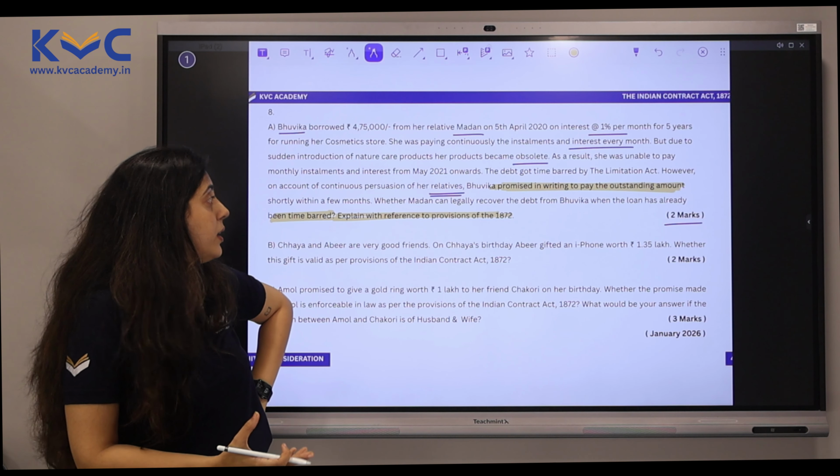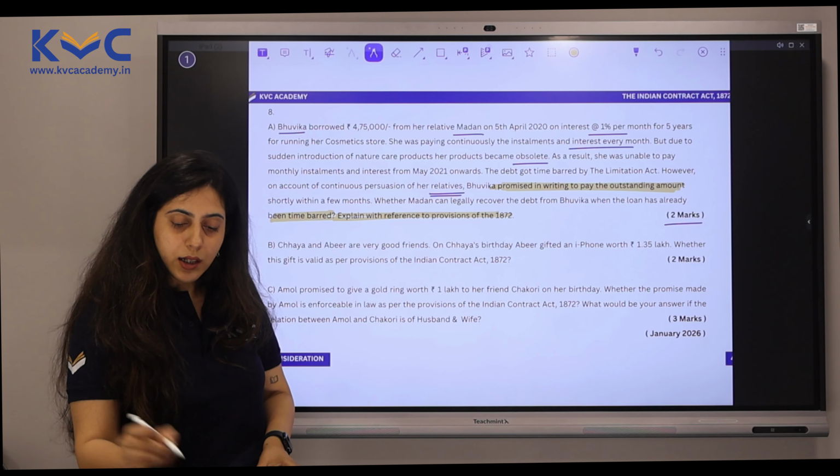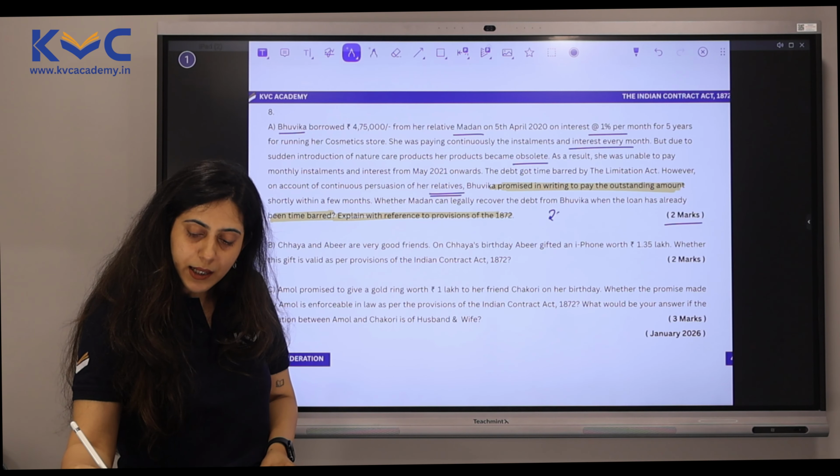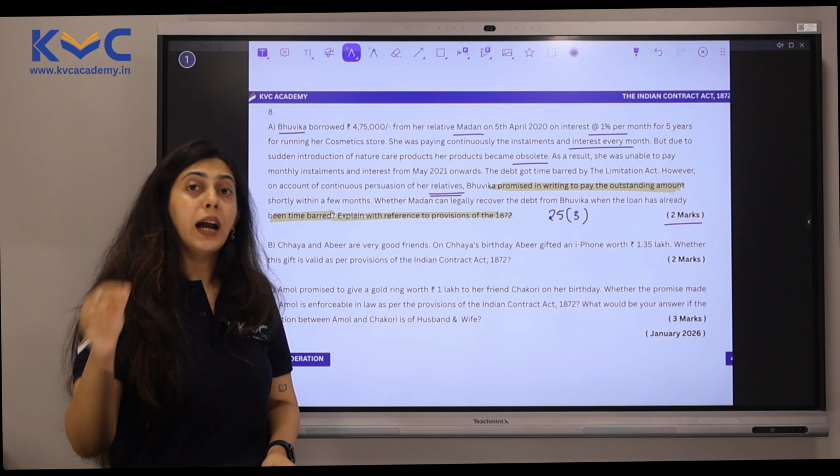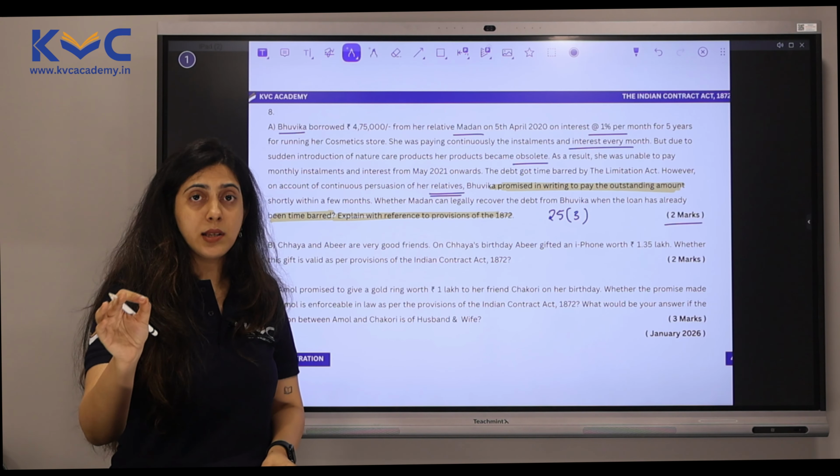Absolutely possible. Why? Because one of the conditions under section 25 subsection 3 is that any promise that you're making to pay a time-barred debt will be valid provided you are making it in writing. And Bhuvika here in writing has promised to pay the outstanding amount to Madan within a few months.